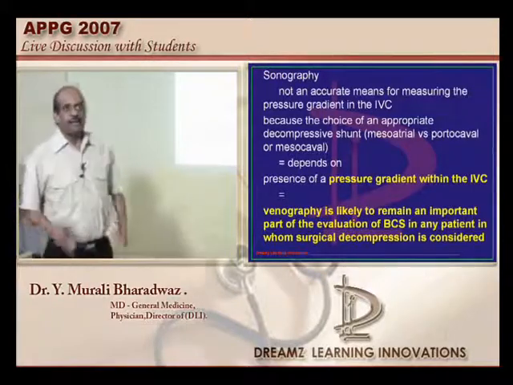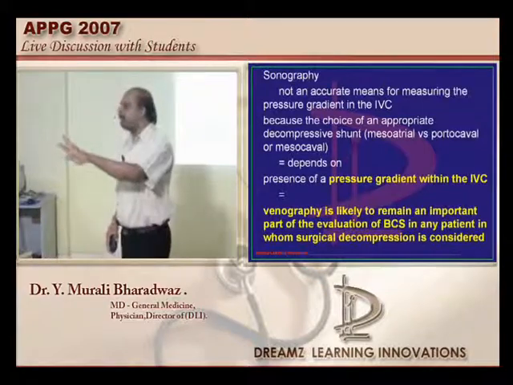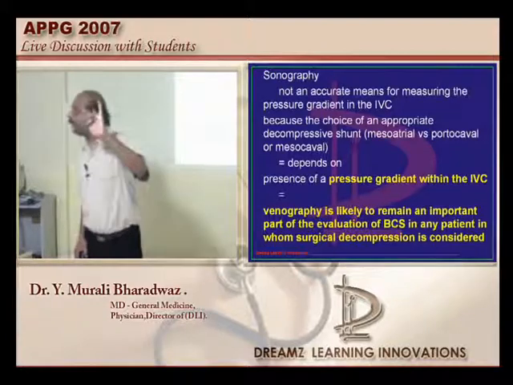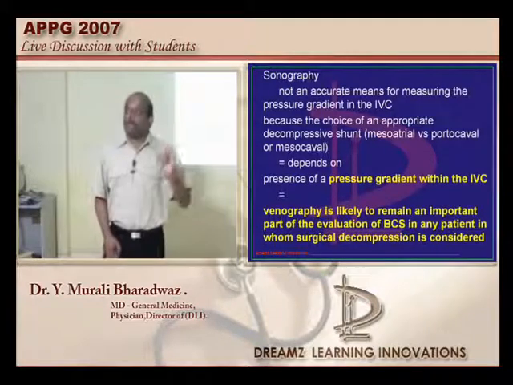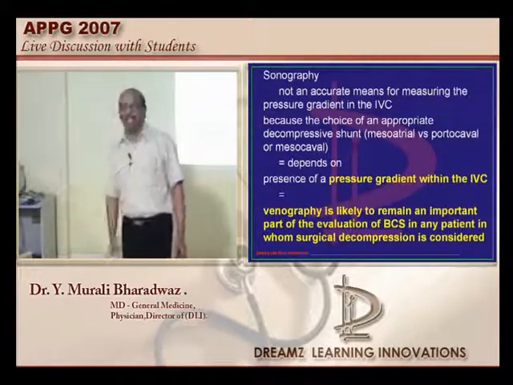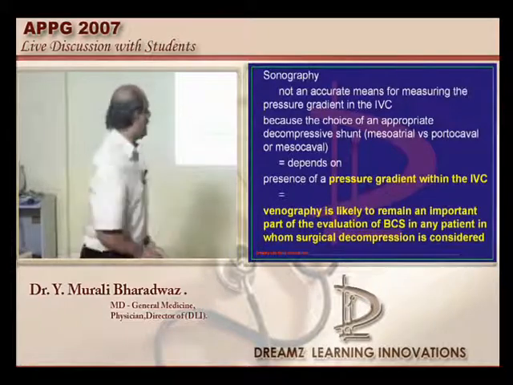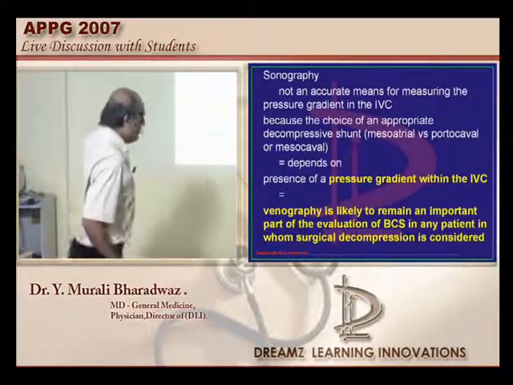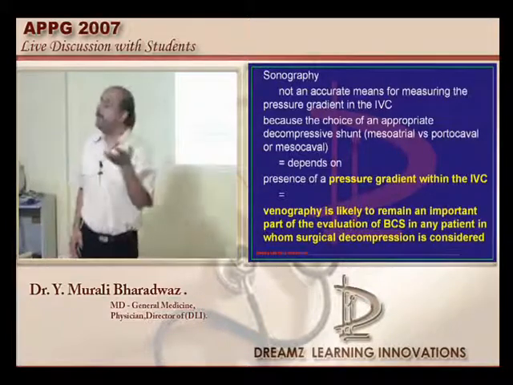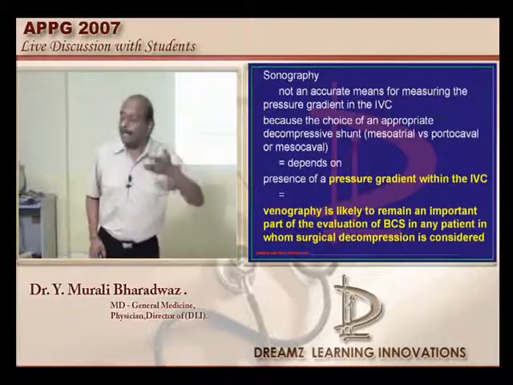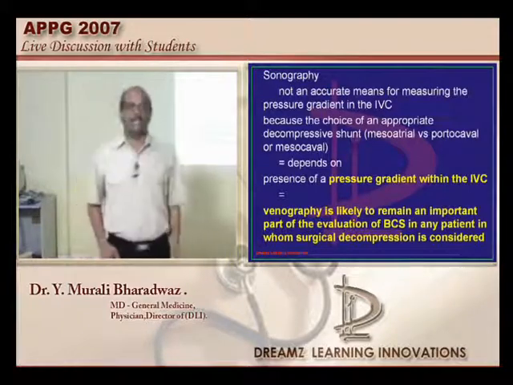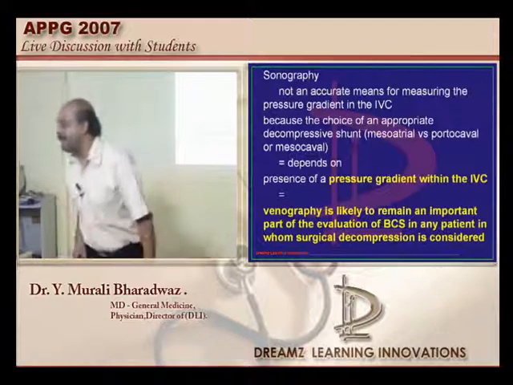That is the reason out of all the 4 methods available, venography, ultrasound, MRI, what is the 4th one? CT. So all of them are able to identify the clot in the hepatic vein and give you the diagnosis of Budd-Chiari. It is only the venography which is also capable of giving you the pressure and enabling you to take a surgical decision. Hence for all those patients whom you are contemplating to treat by surgery, venography is considered the better standard, is what needs to be understood. By that logic, venography becomes the answer.